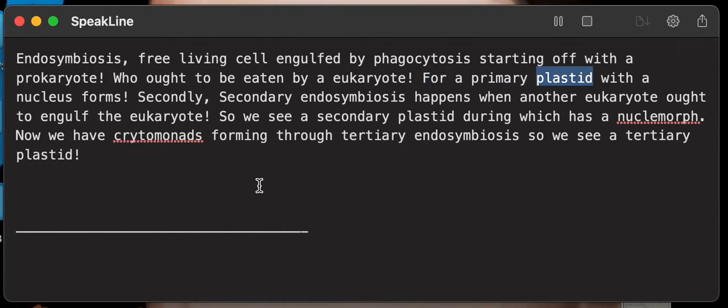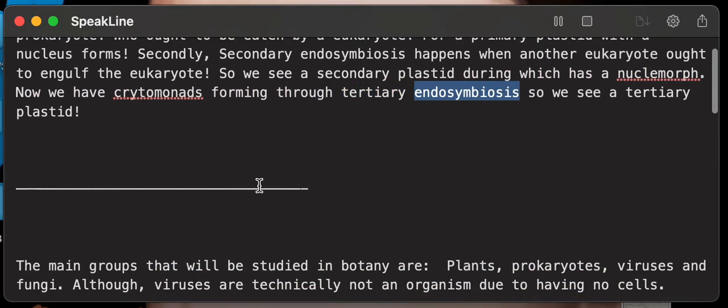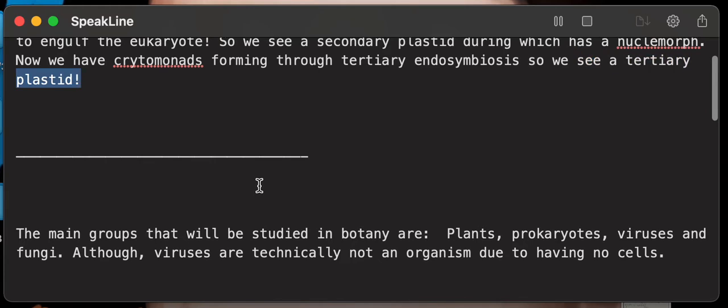Eukaryote, for a primary plastid with a nucleus forms. Secondly, secondary endosymbiosis happens when another eukaryote engulfs the eukaryote. So we see a secondary plastid, which has a nucleomorph. Now we have cryptomonads forming through tertiary endosymbiosis, so we see a tertiary plastid.